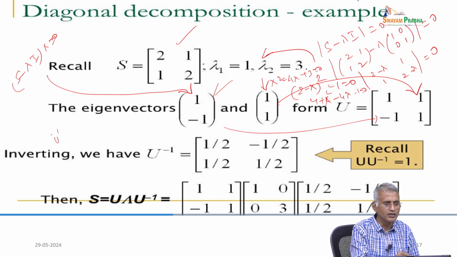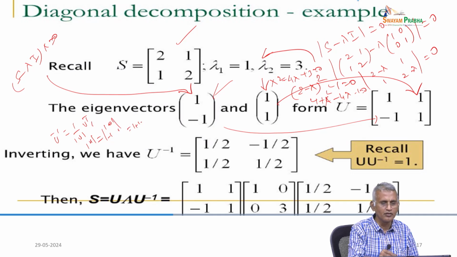U inverse is equal to 1 by determinant of U into the transpose of the cofactor matrix. Now, the determinant of U, with rows 1, 1 and minus 1, 1, expands to 1 plus 1 equals 2. Therefore, 1 by 2 will come, and U inverse exists.